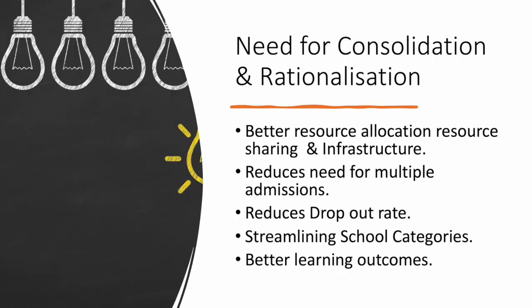It reduces the need for multiple admissions. As we saw, almost 90% of the students in India have to change their school thrice in their school career. So if consolidation and rationalization happen, this reduces the need for multiple admissions and reduces dropout. Definitely, if there is a school which has all the classes, there are fewer chances of students dropping out. This is a proven fact. Streamlining school categories is very important, as it is still very confusing with so many different categories and types of grades. And there are better learning outcomes. Obviously, when you have resource sharing, interaction between teachers, PLCs, and good infrastructure, it will lead to better learning outcomes.